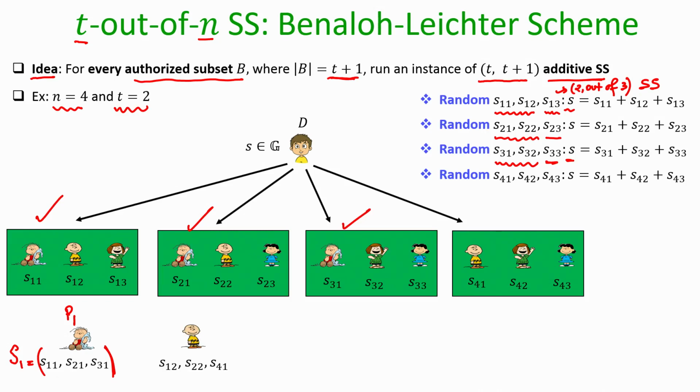In the same way, all the pieces which are given to party P2 by the dealer will constitute the overall share for party number P2.